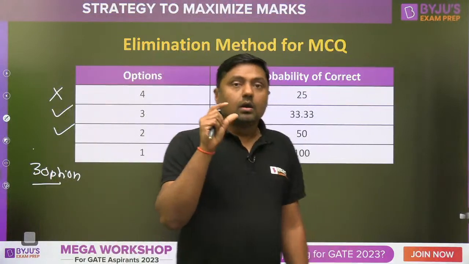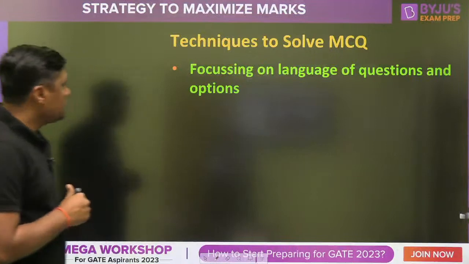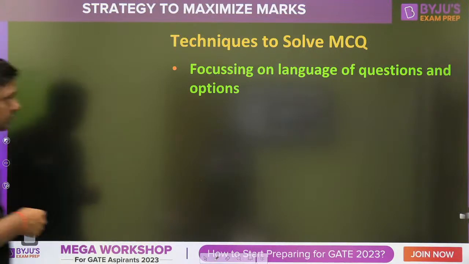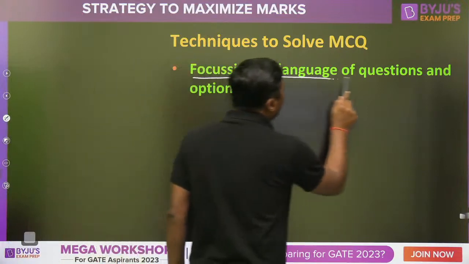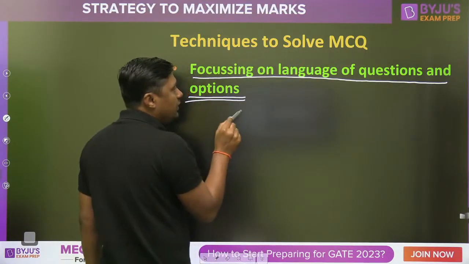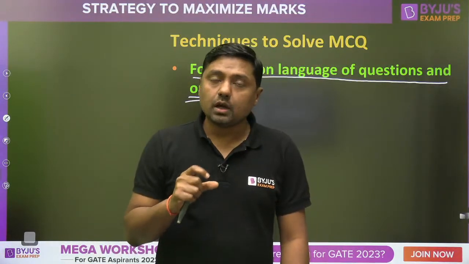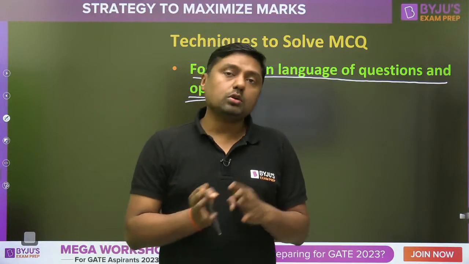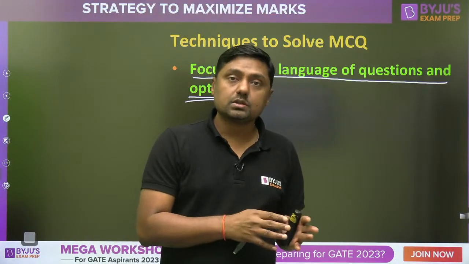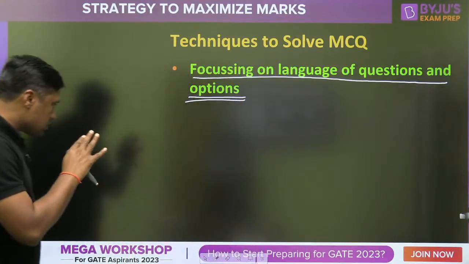Now I am going to one method, right? The technique to solve is focusing on the language of the questions and options. Be careful about the important words. Read the question carefully. Which are the important words? Go through those words. What is the answer required in: microampere, milliampere? What about the units? Read the question carefully.